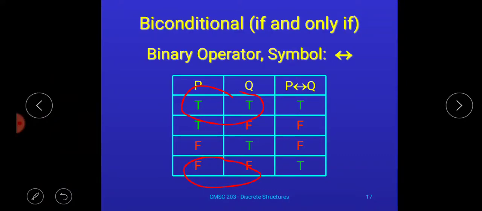As I said earlier, exclusive OR and biconditional are opposite to each other. So this is all about the truth tables of all logical connectives. Logical connectives are used to connect two or more propositions together. I hope you are getting this point.